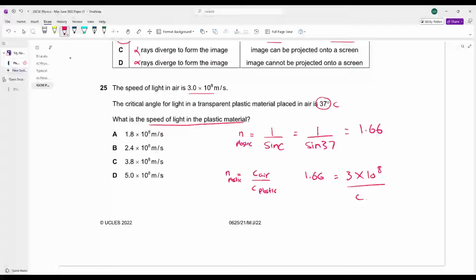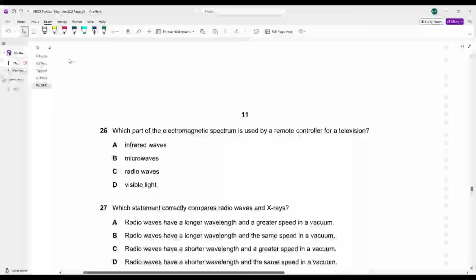Can you calculate the speed of light in plastic? Yes, I think we can do that. The speed of light in plastic is equal to 3 into 10 raised to the power of 8 divided by 1.66. Let's put this in the calculator. The answer comes out to be 1.8 into 10 raised to the power of 8 is your answer.